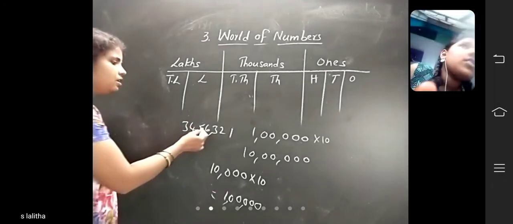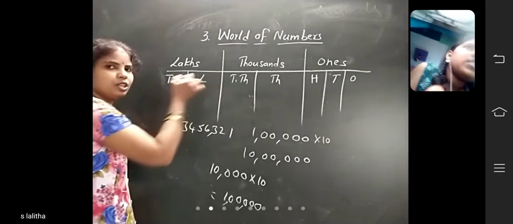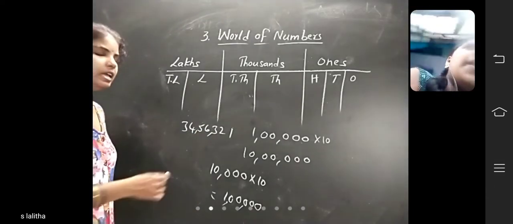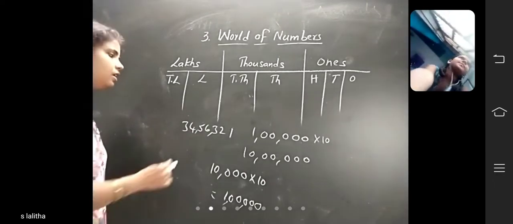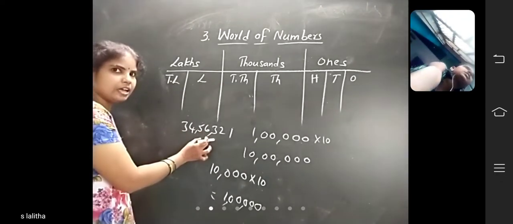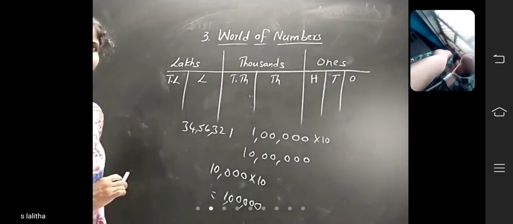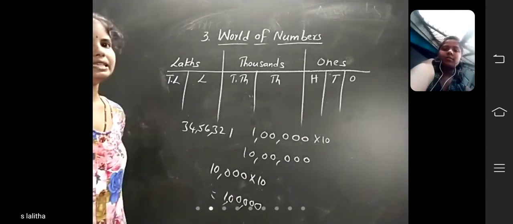Next, thousands period. What are those? 1,000 and 10,000. After that you keep the comma. Next, lakhs and 10 lakhs. Now read this number, children. 34 lakhs 56,321. Is it right, children? We should keep the commas for the numbers. We will read the number easily.